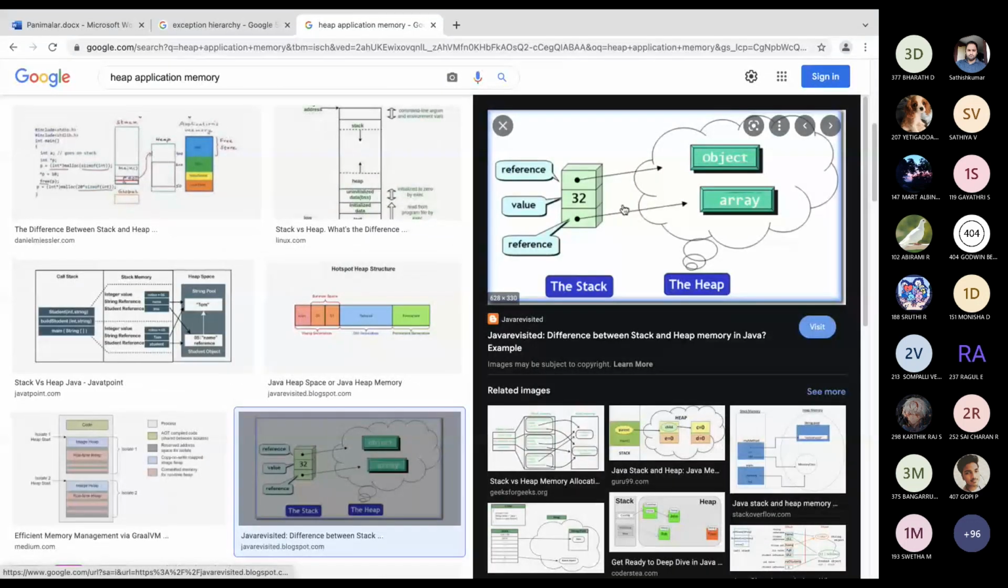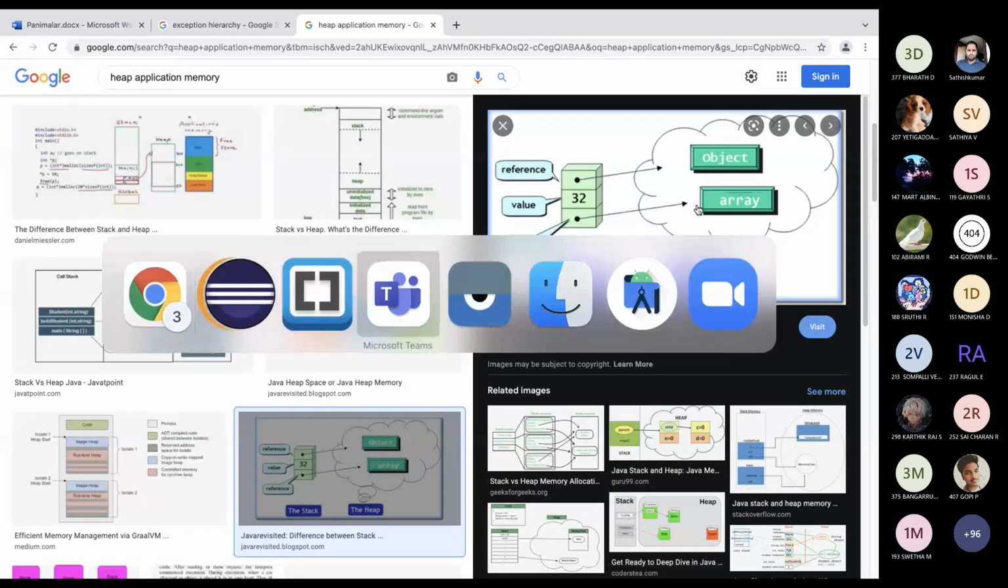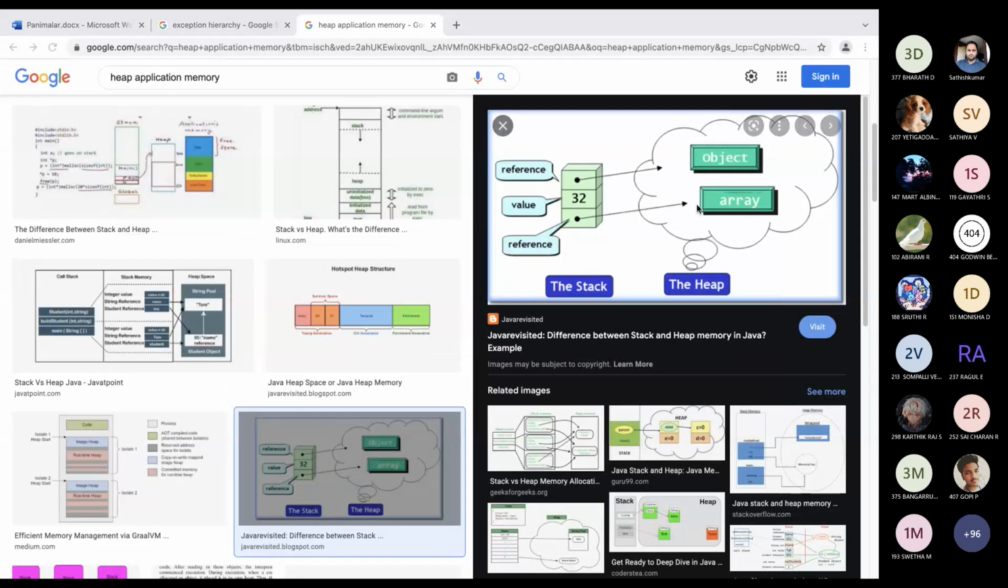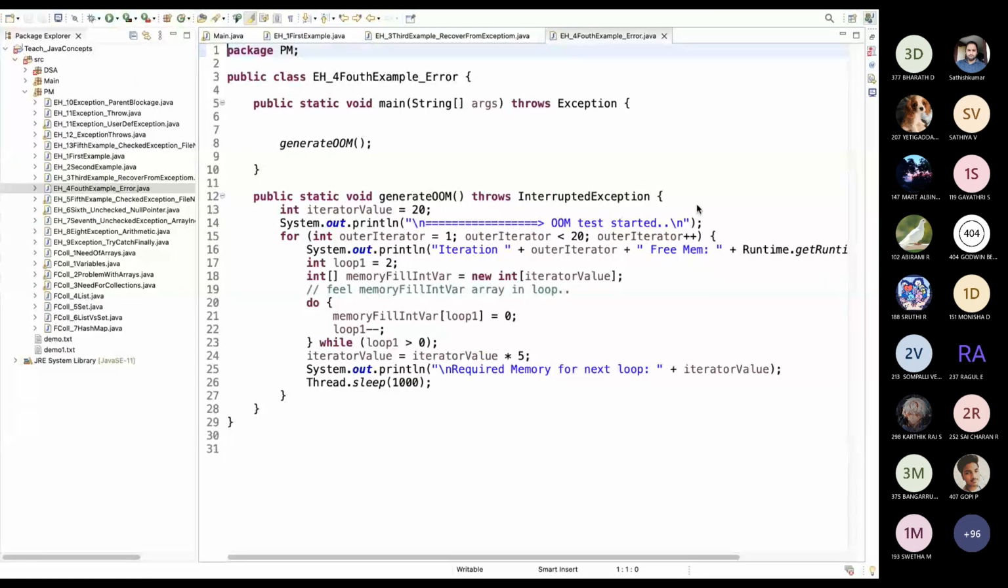Okay, for every program, the operating system will allocate some memory called stack memory and heap memory. So for every program, some particular amount of memory will be allocated. Let's say 10 MB allocated for this program, 20 MB allocated for this program, like that. If the program crosses that limit, the compiler will throw an error like we don't have any resource.